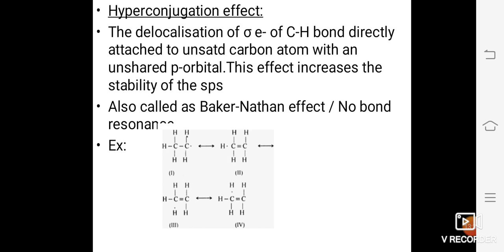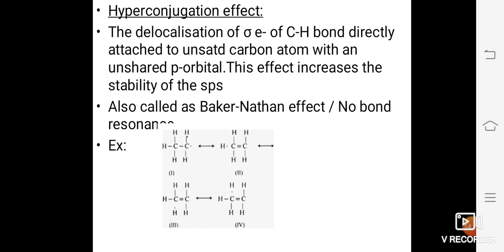If the R groups, or CH3 groups, that is methyl, or in the below example, if every hydrogen is replaced or substituted by another CH3 group, that is methyl, or another ethyl C2H5, the stability of that compound increases.